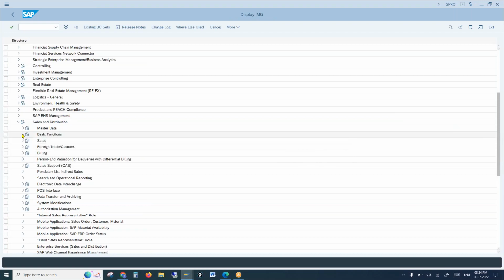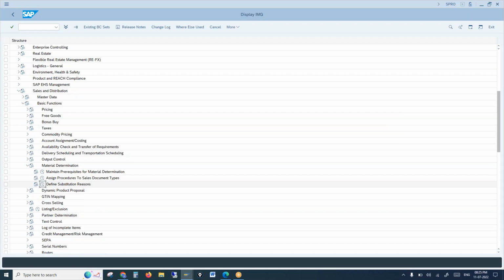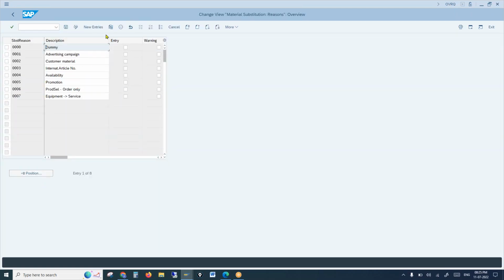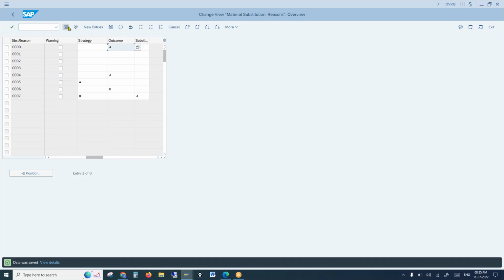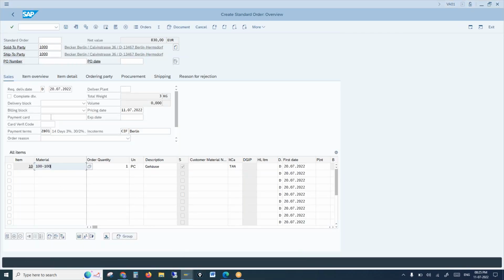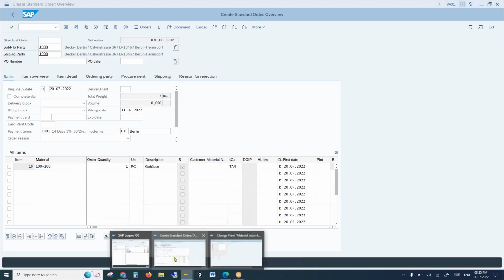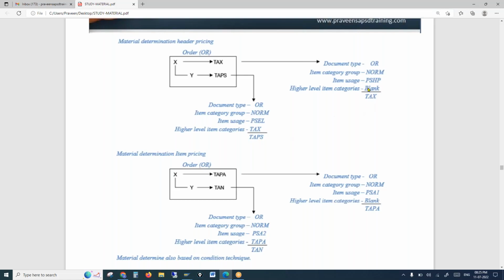So if I go to basic functions and material determination, in the reason, here you see the outcome. I left the outcome blank. It should be A if you want to see the sub item. That is the reason the system showed only one option and did not show the sub item. Now the system should take this option, that is TAX and TAPA. System should take TAX and TAPA.